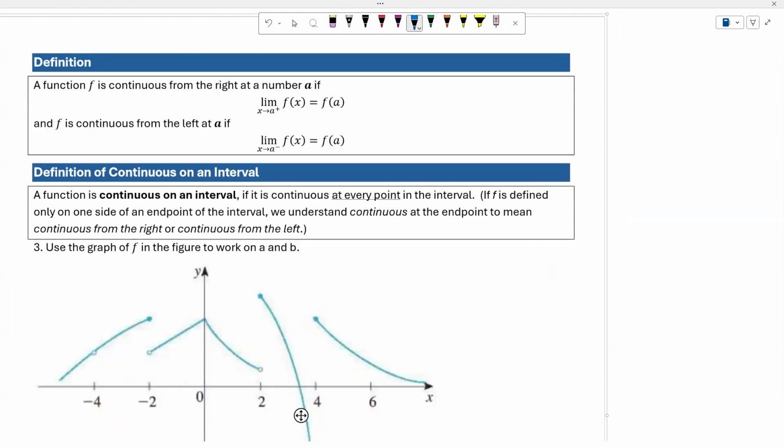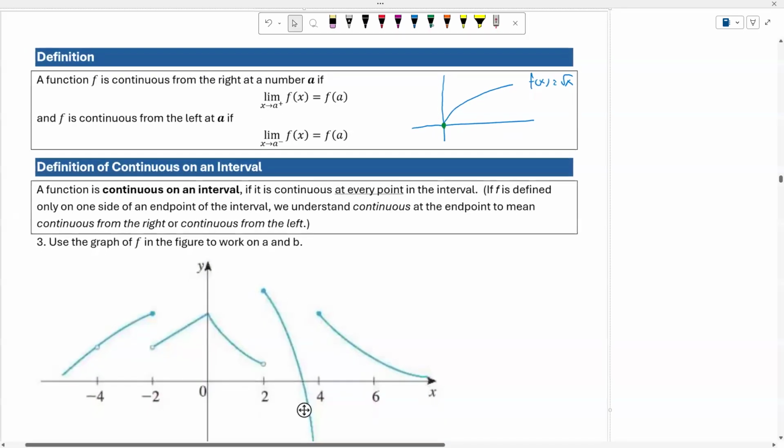Sometimes we have to talk about continuity only from one side, okay? Then what is the condition here? Sometimes we have a function like f of x equal to square root of x, okay? So you will see that in this function, what happened when we talk about x equal to 0? Okay. Now you will see that at x equal to 0,